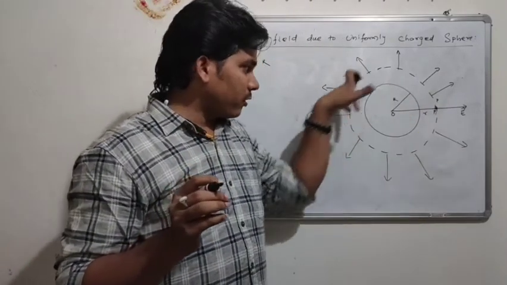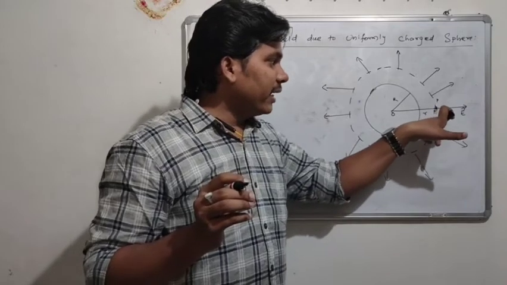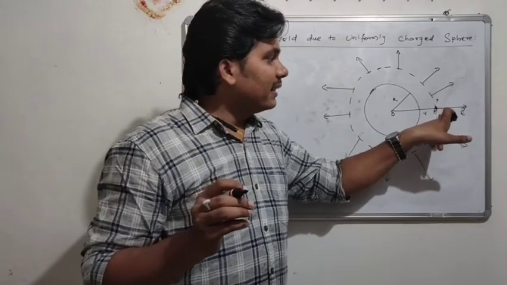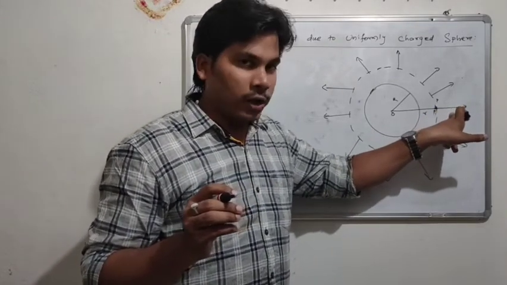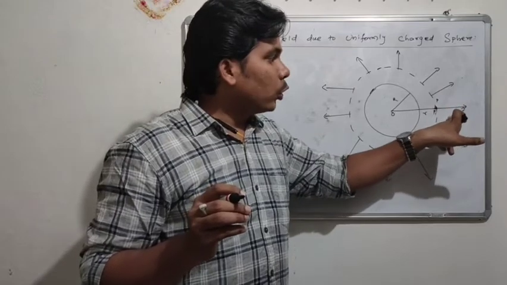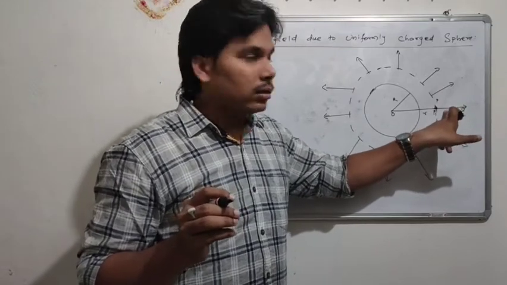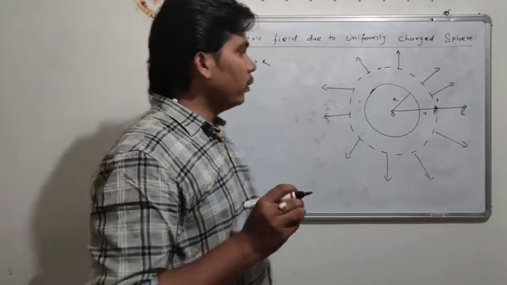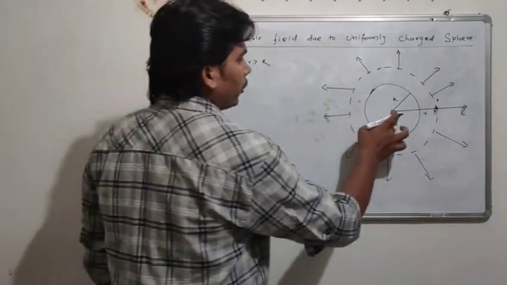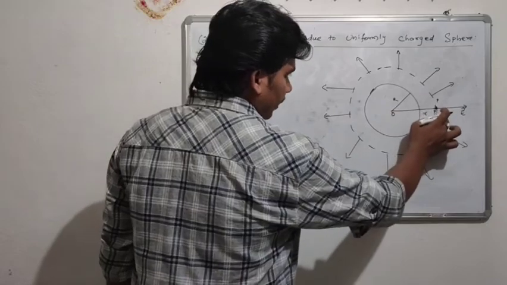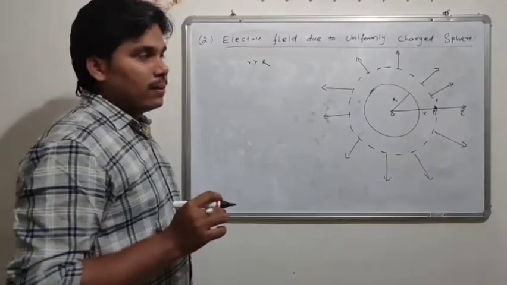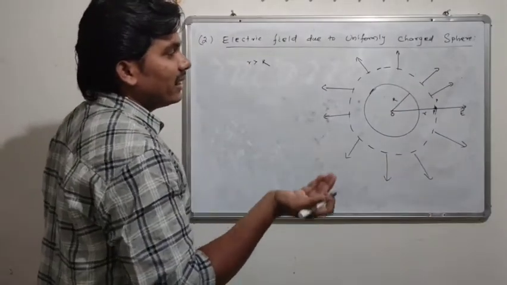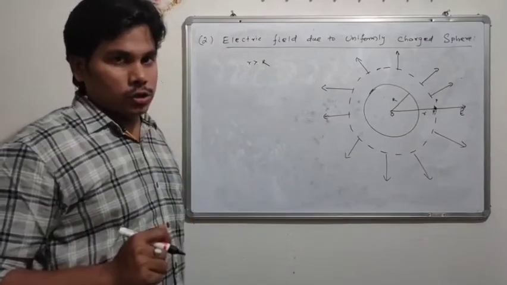If you take a small surface element here, the outer normal drawn at this point coincides with the direction of the electric field. Now at this point P, I will find the electric field and then equate it using Gauss law.